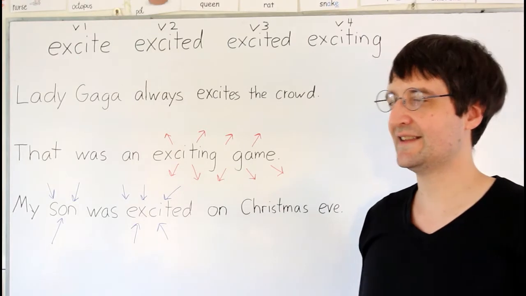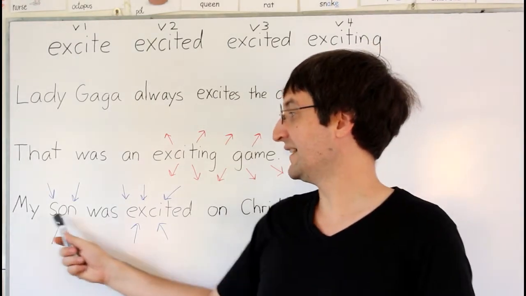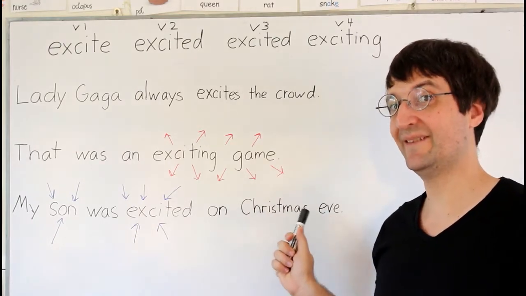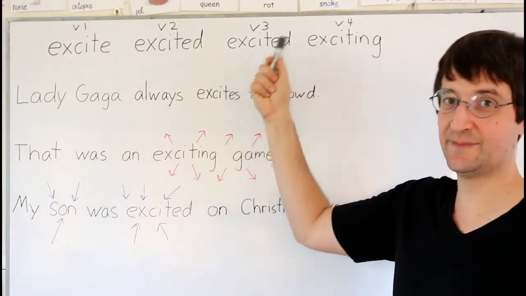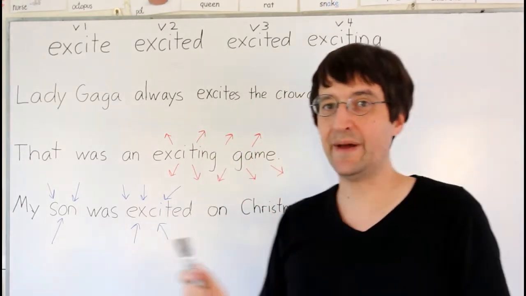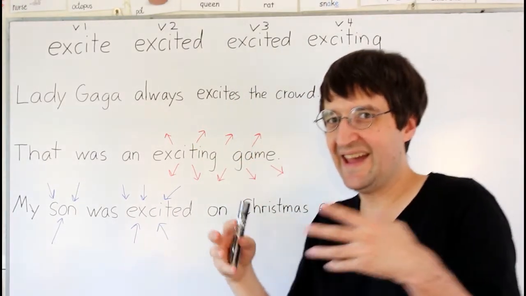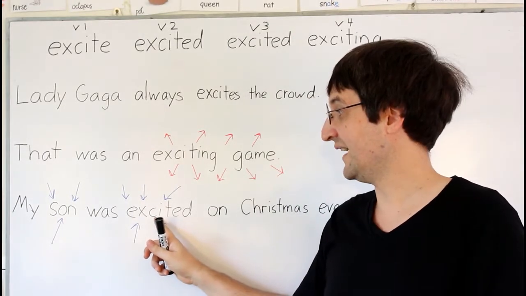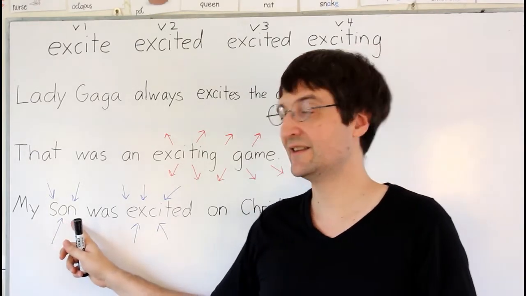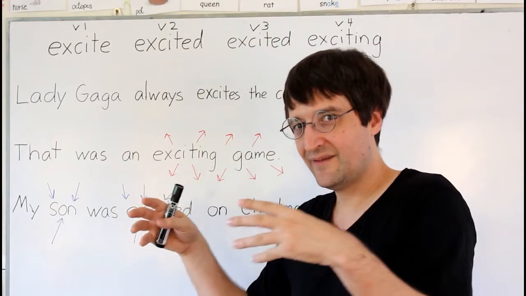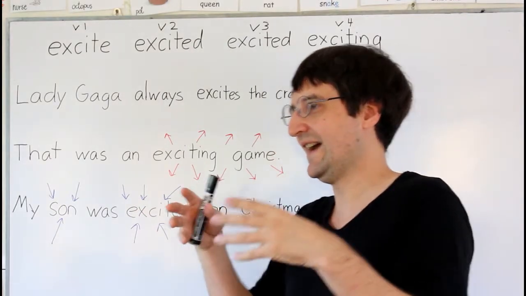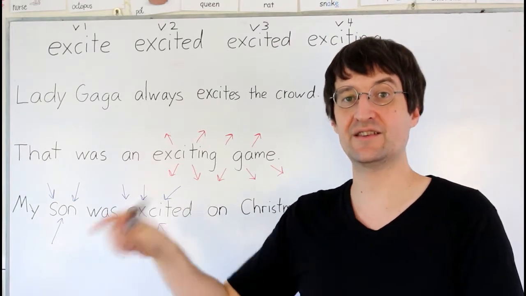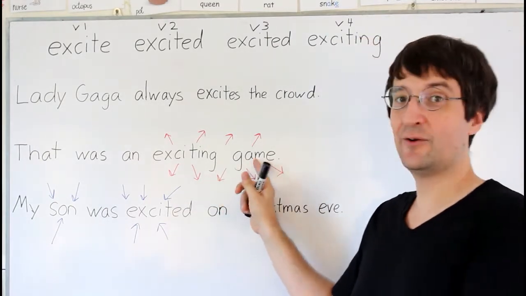Let's look at the next sentence. That might help clear it up. My son was excited on Christmas Eve. Okay, excited. Now here we have the past participle form. When we use the past participle form, even though it's not being used as a verb, it's being used as an adjective describing son. The verbness of it, the activity of it, is being done to the noun that it's describing. Here, the noun is doing it.